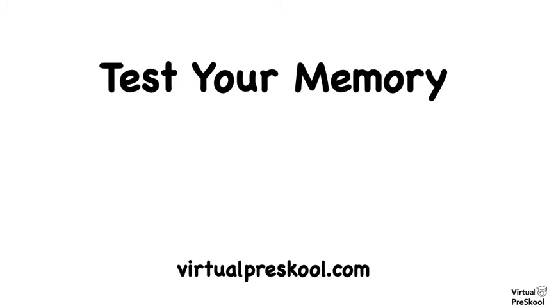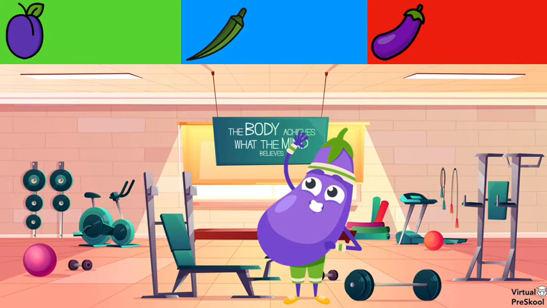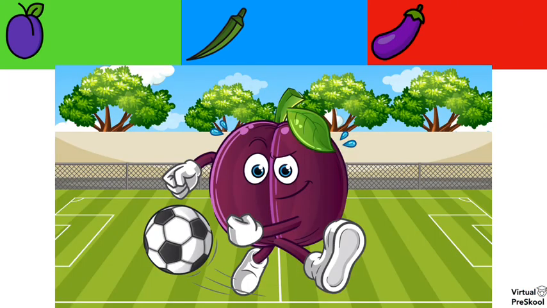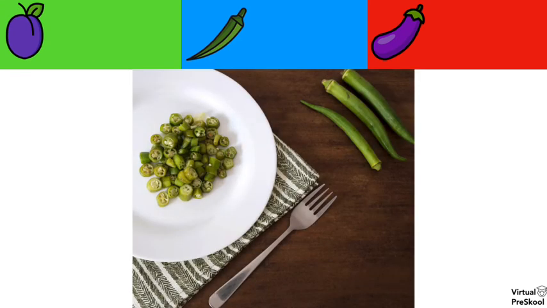All right, now that we've done lots of practice problems, let's test your memory. There's going to be no words for you to see now. Here we have the eggplant that's at the gym. What was eggplant in Hindi? Bangan. And here we have a plum playing soccer. What was plum in Hindi? Bear.